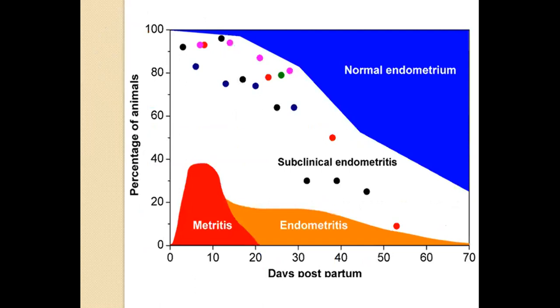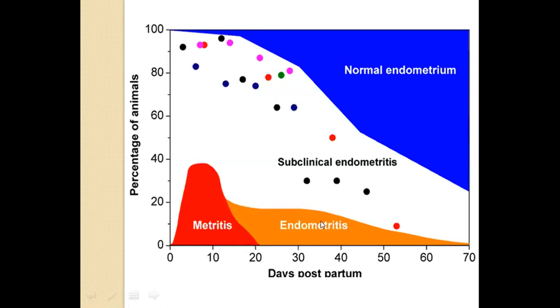So this is a graph that shows that immediately after parturition, day 0 is the day of parturition. Up to 20 days, metritis can occur and persist. It usually occurs in the very initial postpartum phase. And another term is endometritis, which may occur just after 12 or 13 days postpartum and may extend up to 60-70 days.